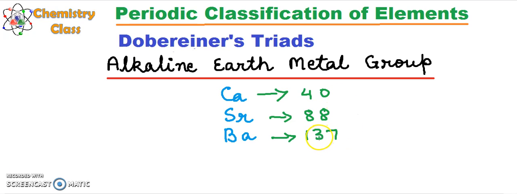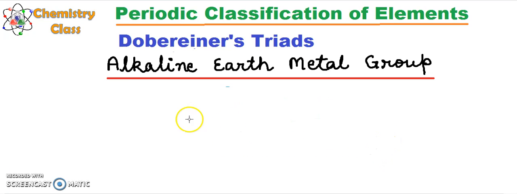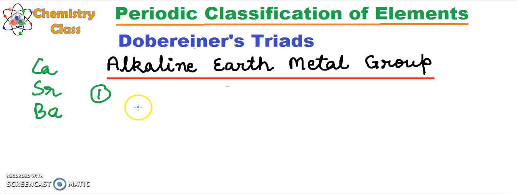Now what were the similar chemical properties in the group that formed this alkaline earth metal group triad? We'll learn about this. Okay. So the first property is that all these, calcium, strontium and barium, these all 3 are metals. What was the second property?